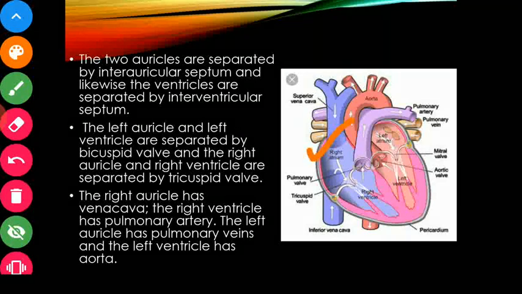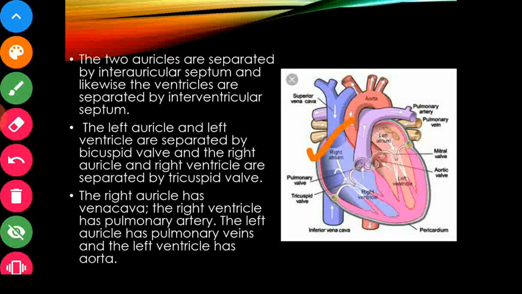This is very important, because our next topic will be the working of the human heart. So for that you need to understand each and every part of the human heart.